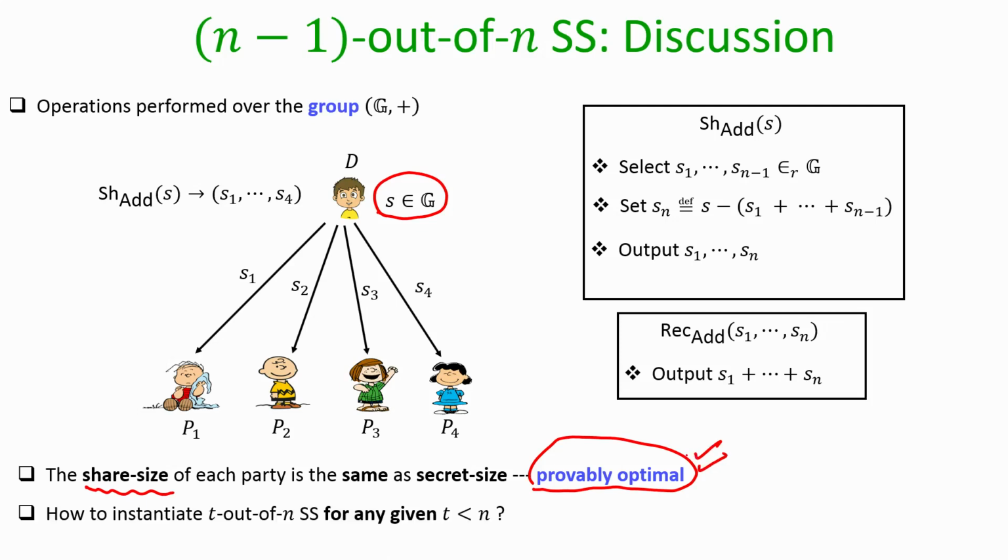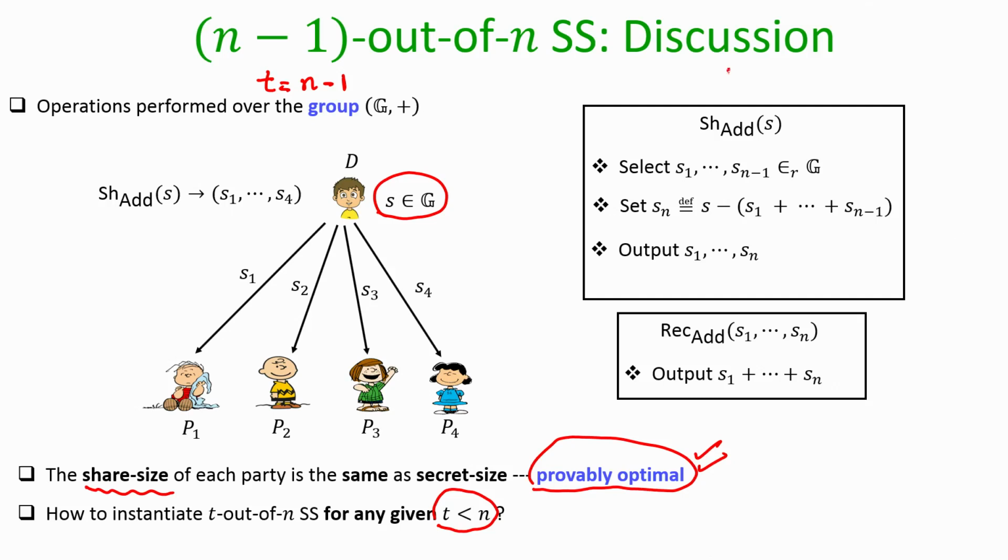Now, an interesting question is the following: how do we instantiate a threshold T out of n secret sharing for any given T less than n? What do I mean by that? This additive secret sharing is a special case of threshold secret sharing, where your threshold T was specifically n minus 1. We designed the scheme in such a way that any subset of n minus 1 or fewer shareholders, if they come together, fail to learn anything about the underlying secret.